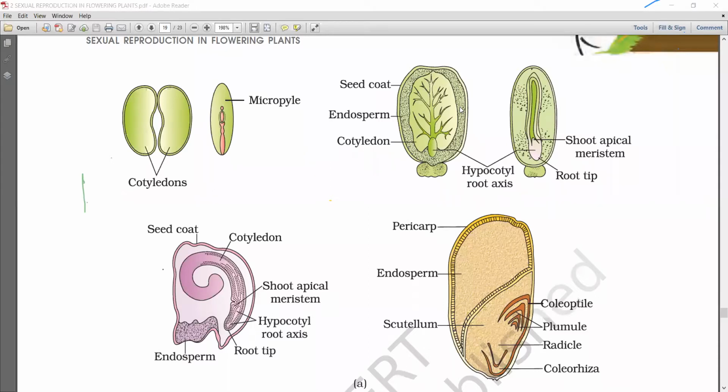Hilum is a scar on the seed through which seeds are attached to fruits.